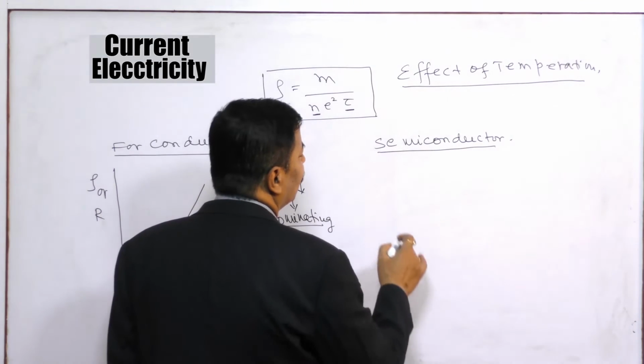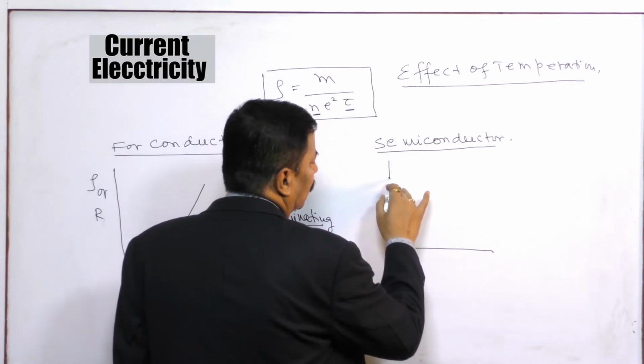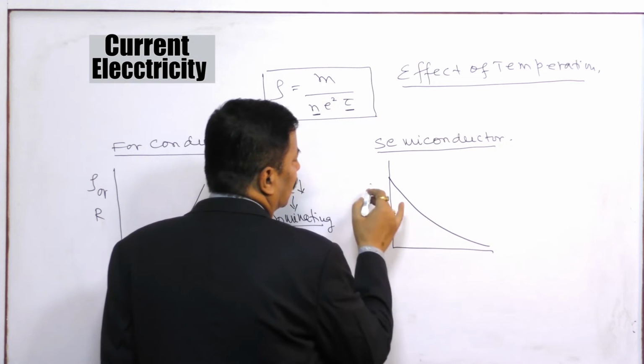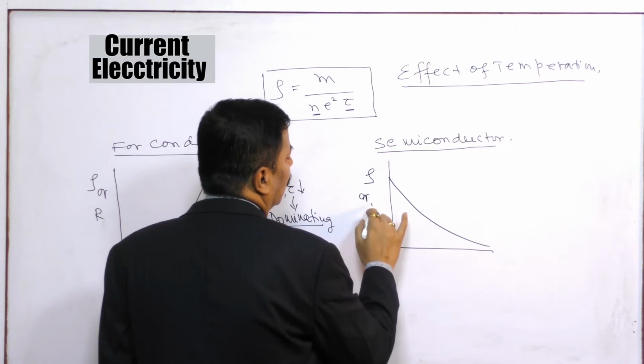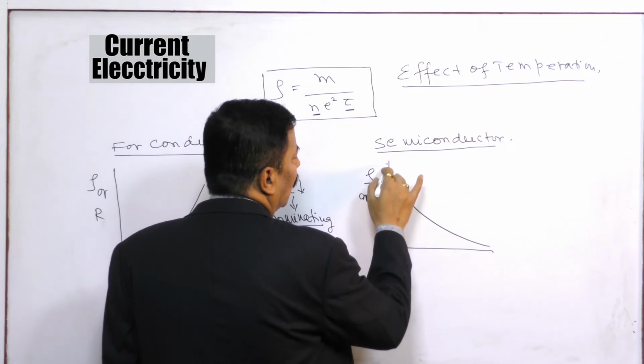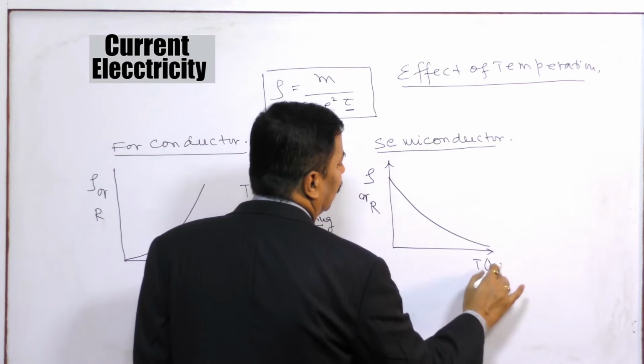In this case the experimental curve was like this. Here is resistivity or resistance, and here is temperature in Kelvin.